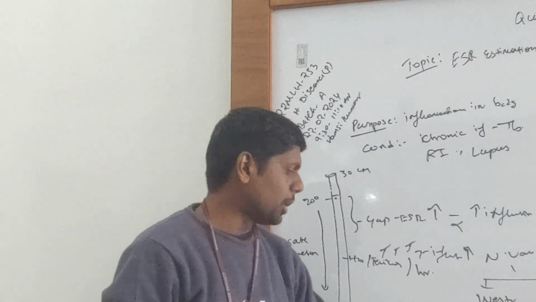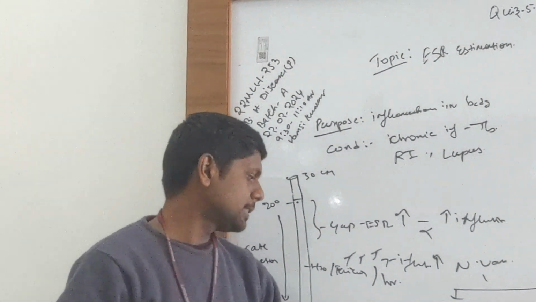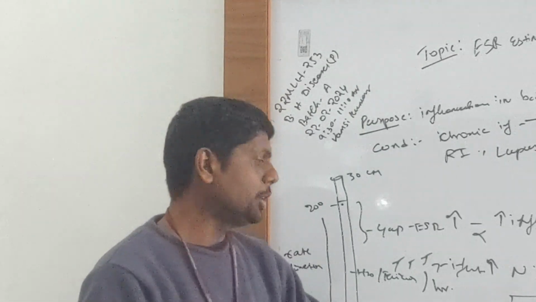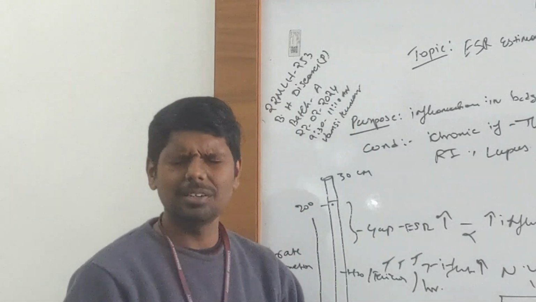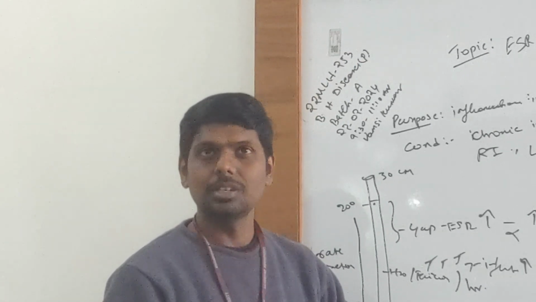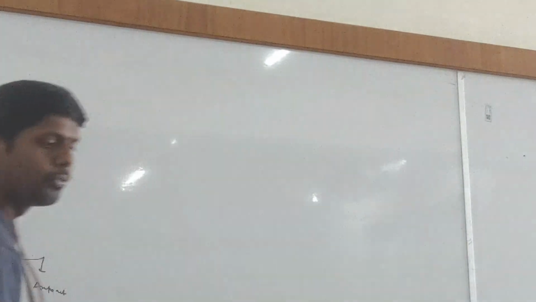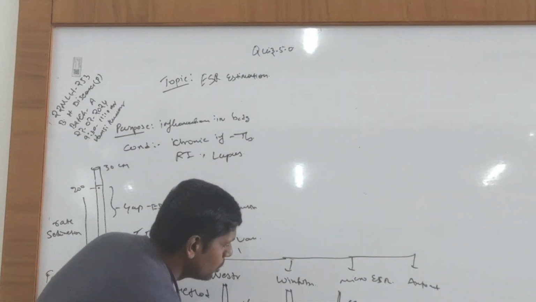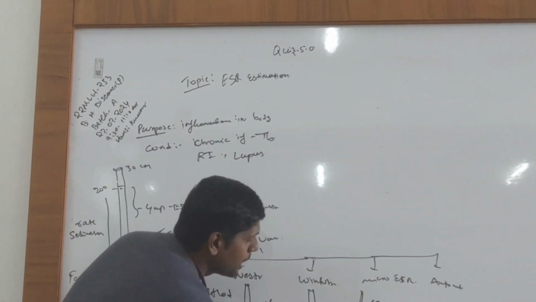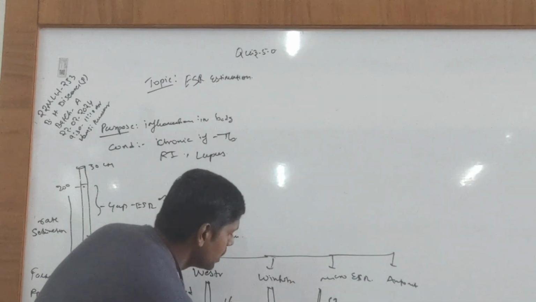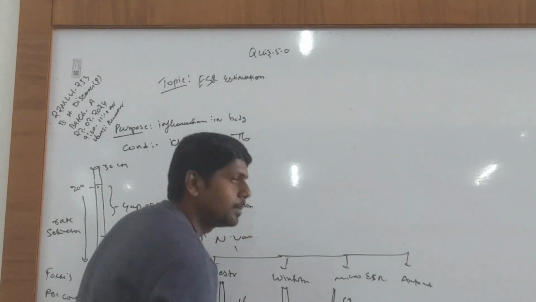Females 0 to 15 mm per hour, males 0 to 7 mm per hour. This is for Westergren's values. Now write down Wintrobe's values: 3 to 5 mm per hour in males, whereas in females it is 4 to 7 mm per hour.